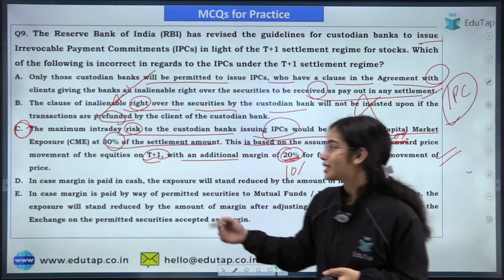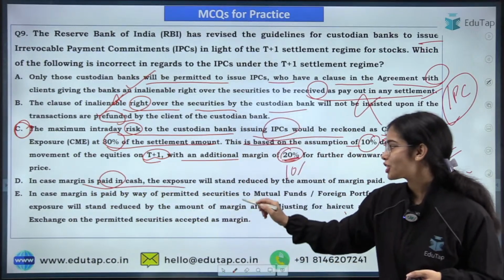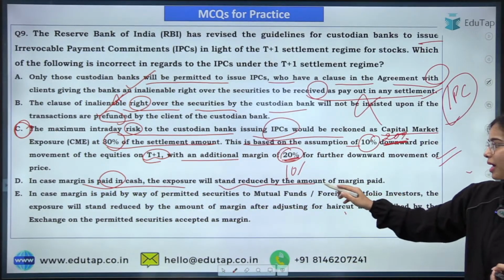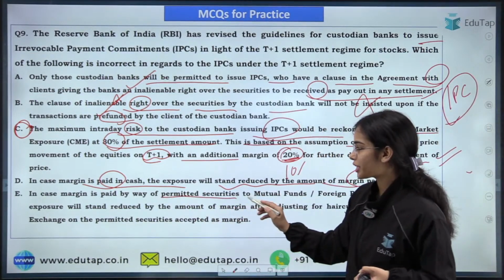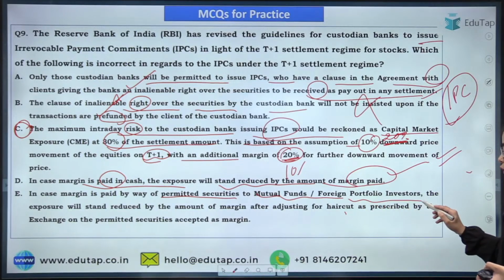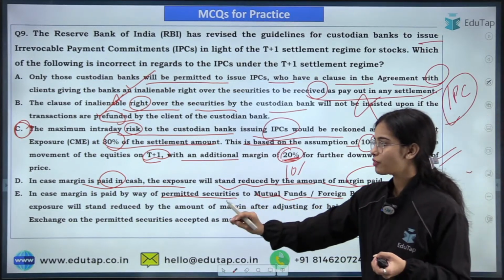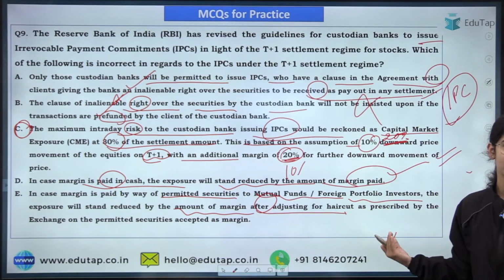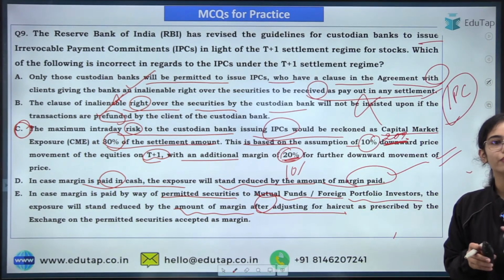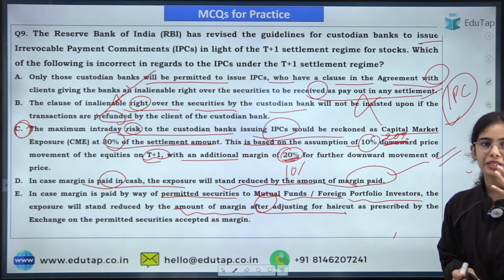Okay. Now, in case of margin that is paid in cash, the exposure will stand reduced by the amount of margin paid. That is correct. In case margin is paid by way of permitted securities to mutual fund or foreign portfolio investors, the exposure will stand reduced by the amount of margin after adjusting for the haircut and such. So all of this we have discussed, that the margin can be paid in the form of permitted securities.